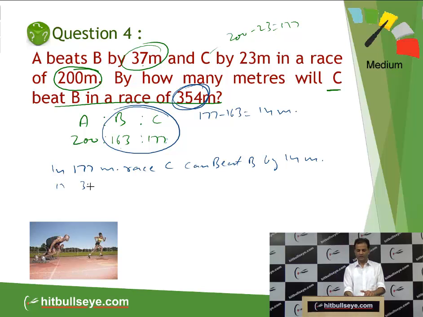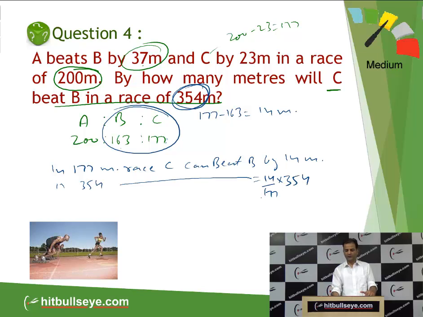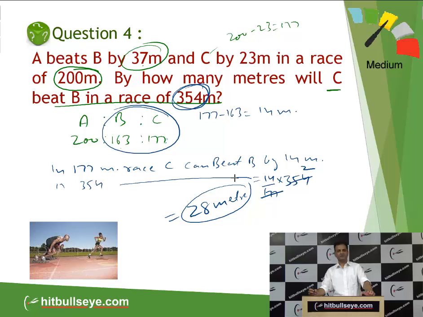So in 354 meters, C can beat B by 14 upon 177 into 354. It will be double of 177. So what will be your answer, students? It will be 28 meters. Again we have applied the same logic of ratio with the help of the unitary method.